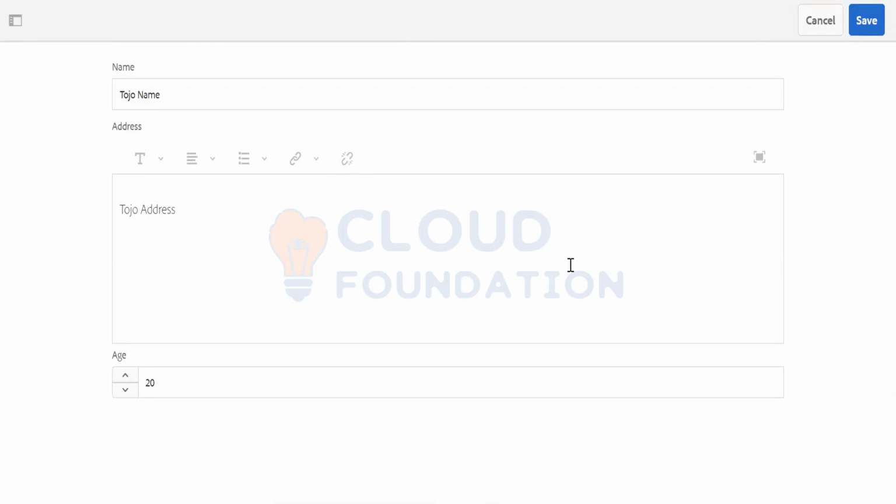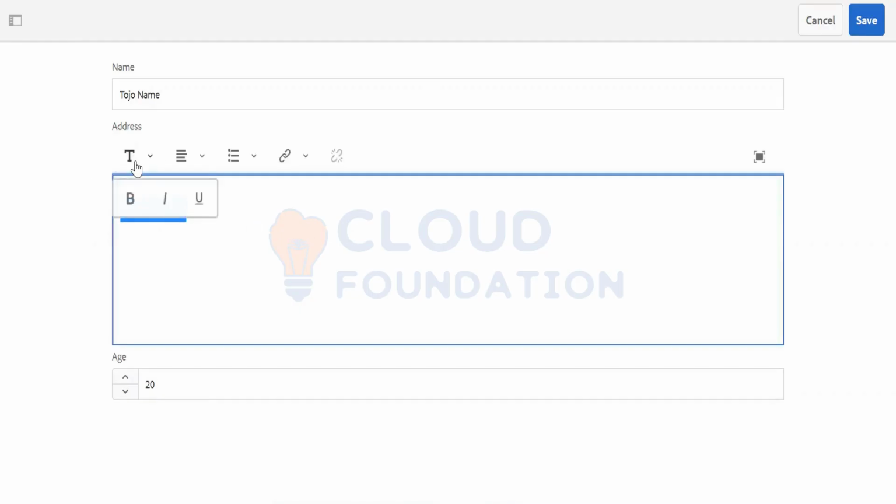Now, if this is the case, then what is the exact purpose of using content fragments? Because we can somehow achieve this through experience fragments as well. In experience fragments, if we have a component which helps us input some text, like the text component or the title component, we can do the same thing.